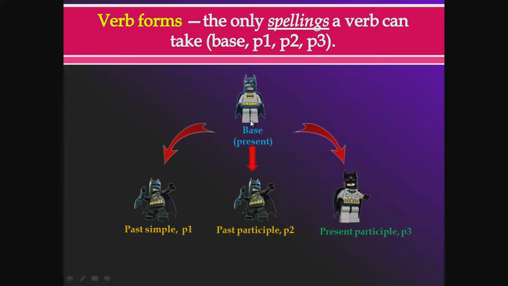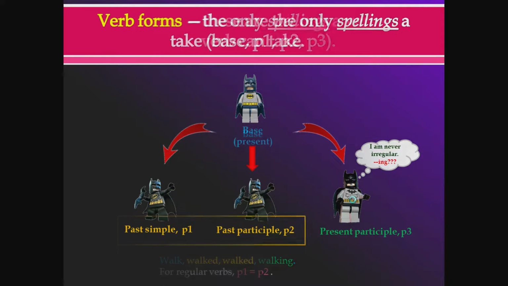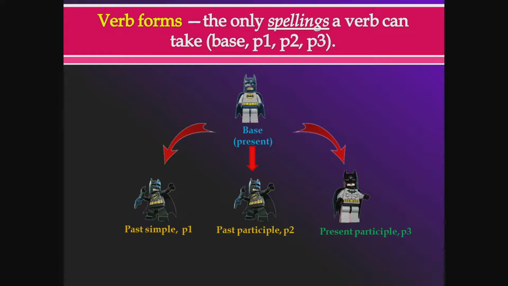Now see, we're talking about the same verb having different forms. So it's like Batman. Batman is Batman. But when he goes out, sometimes he dresses in this costume, and sometimes he wears that costume, and sometimes he wears this costume, you follow? So he wears different costumes at different times, but it's the same Batman. Same thing here. It's the same verb, but there are different forms of the same verb. So the most basic form of the verb is called the base form or the present simple form, okay?